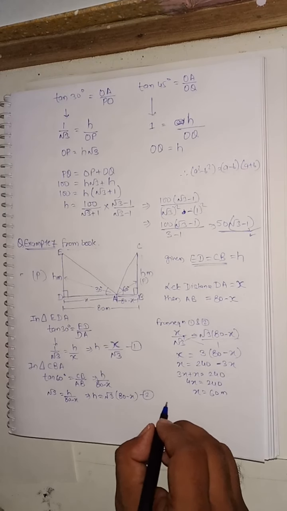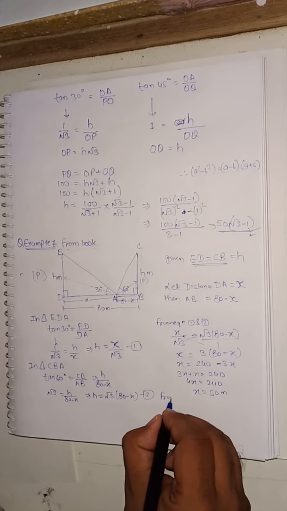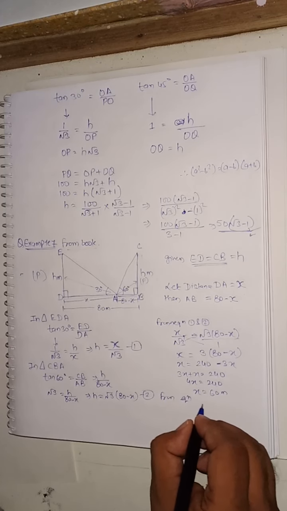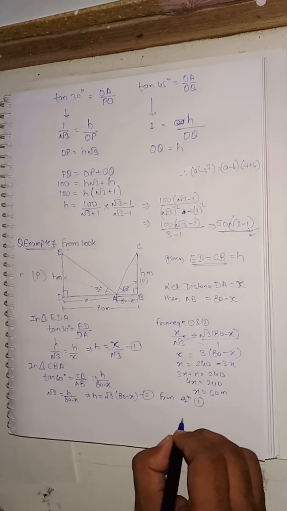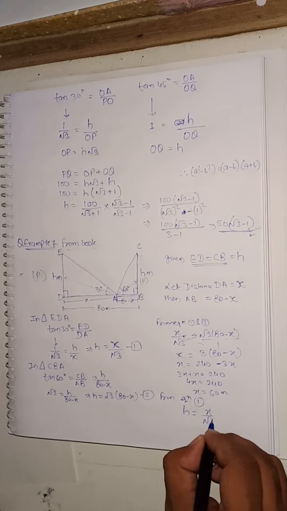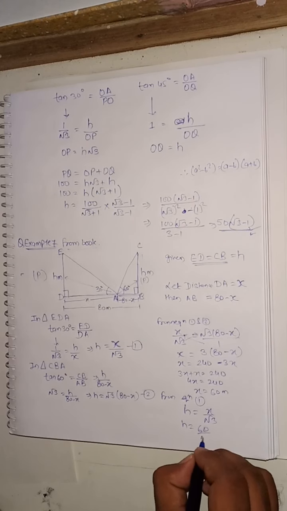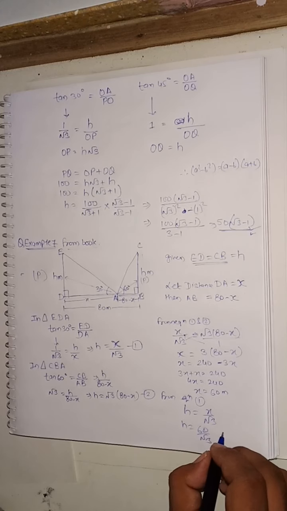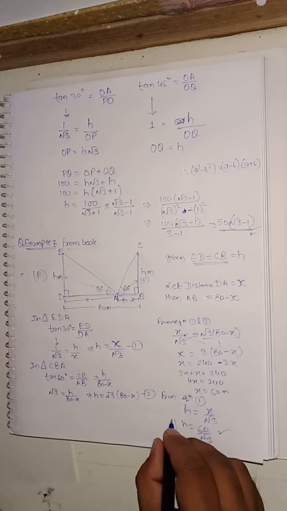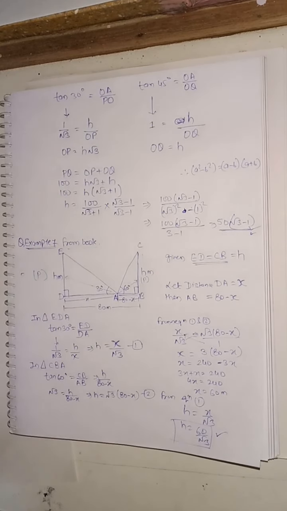Okay, now from equation 1 we can say that h is equal to what? x by root 3. So h will be equal to 60 by root 3. So this will be our answer. Our h is this. Correct?